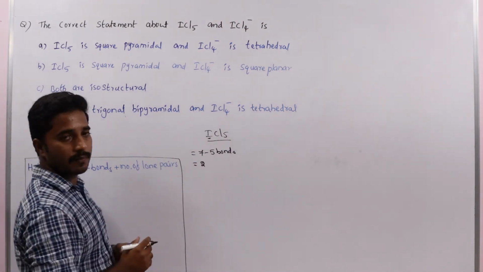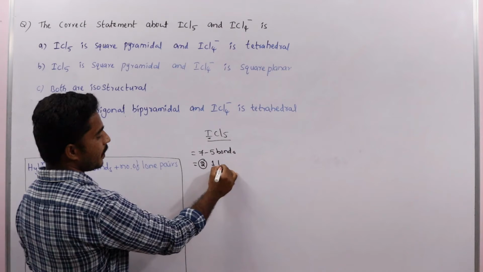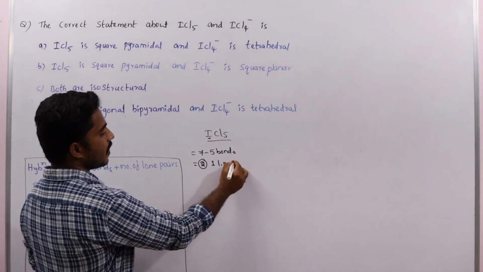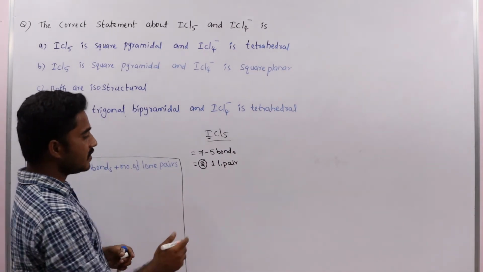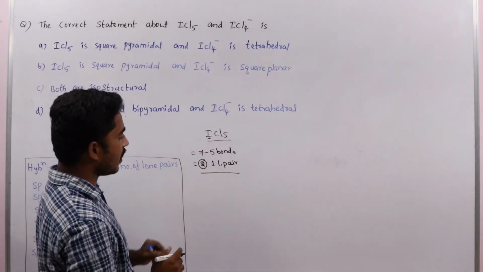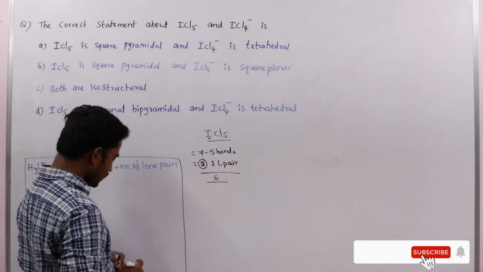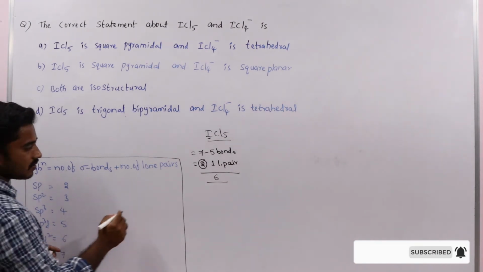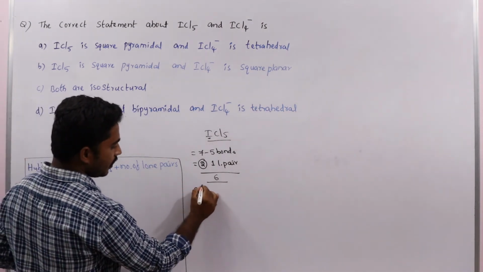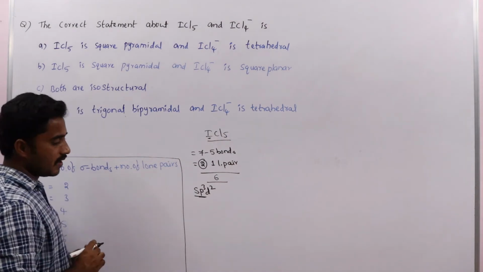Only 2 electrons are remaining, so we take these 2 electrons as one lone pair. That means 5 bonds and one lone pair, totally 6. 6 means sp3d2 hybridization.